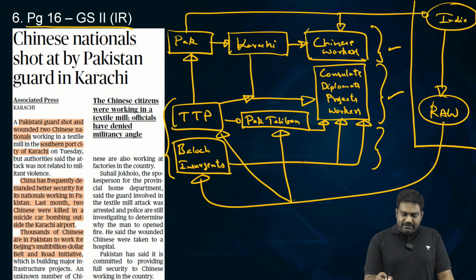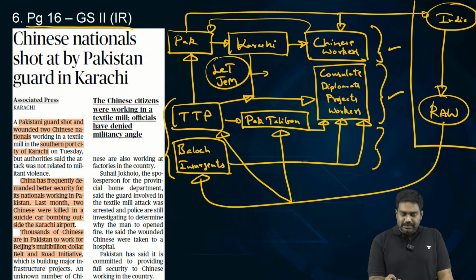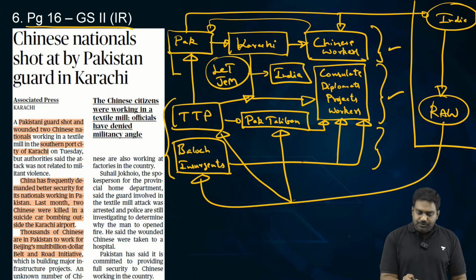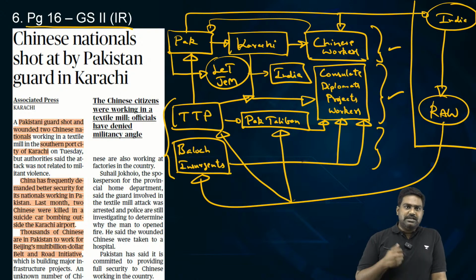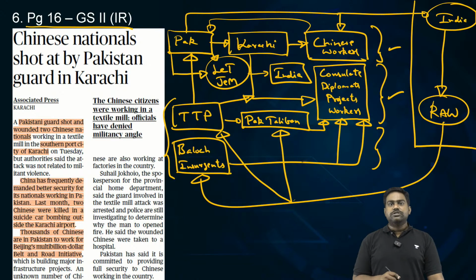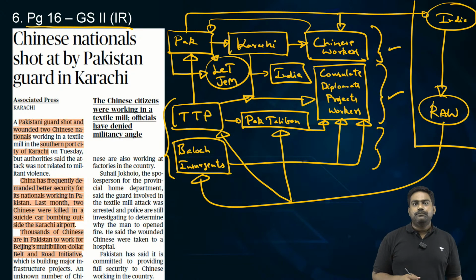Now, China, which is always supporting Pakistan when it comes to other terror groups like Lashkar-e-Toiba, Jaish-e-Mohammed, etc., which target India, China has never helped India. China has even shielded Pakistan at platforms like the United Nations. When India tried to list Masood Azhar, Hafiz Saeed, and such terrorists under the UN Sanctions Committee, China blocked those proposals and protected Pakistan. Right?